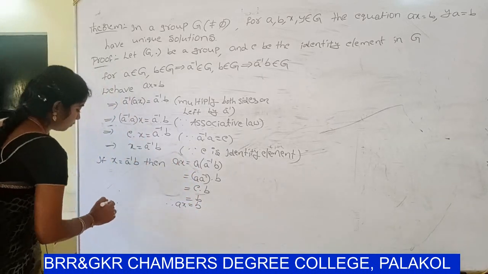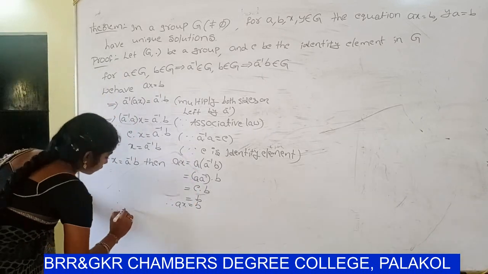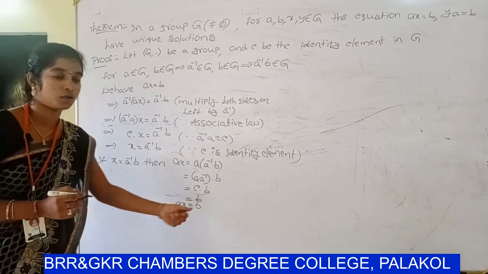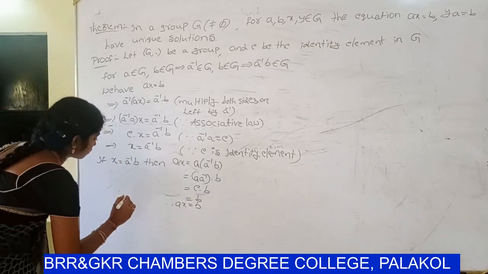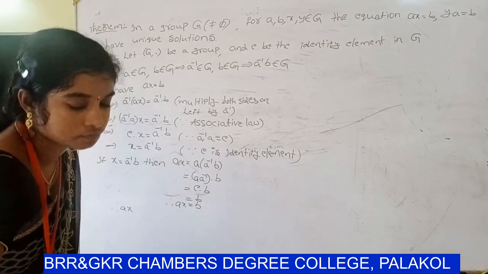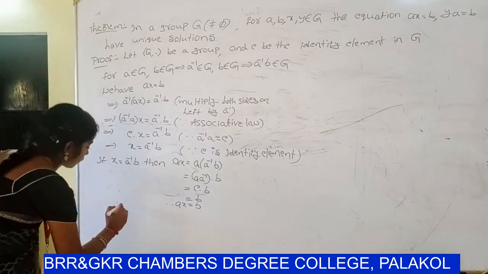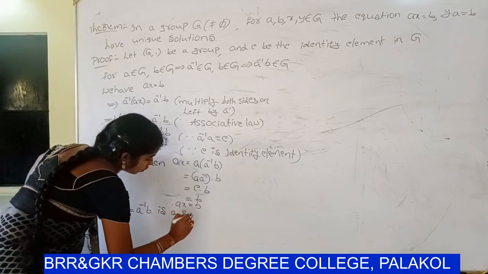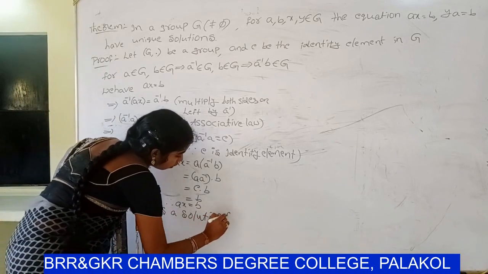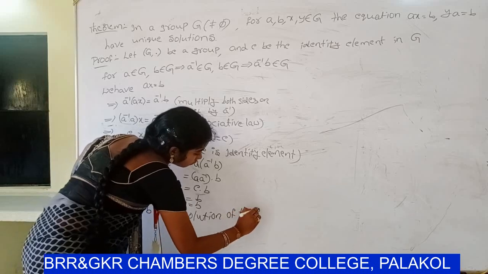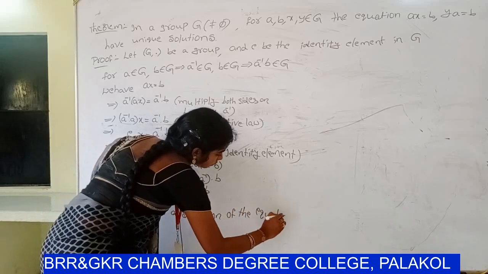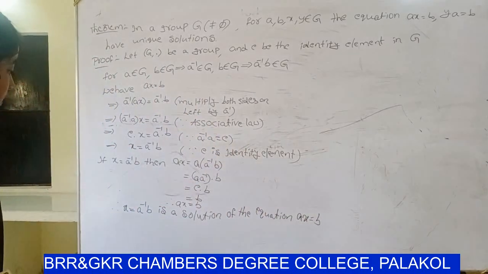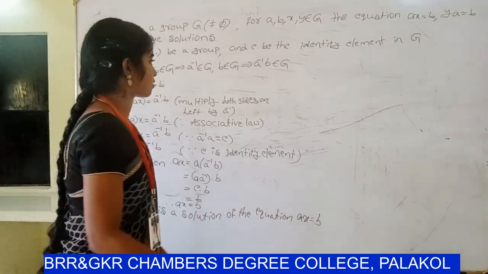Therefore x = a inverse b is a solution of the equation ax = b. So next let us suppose two elements.